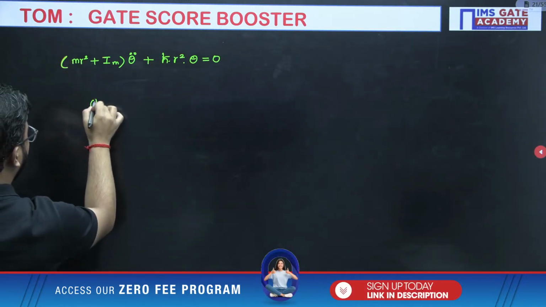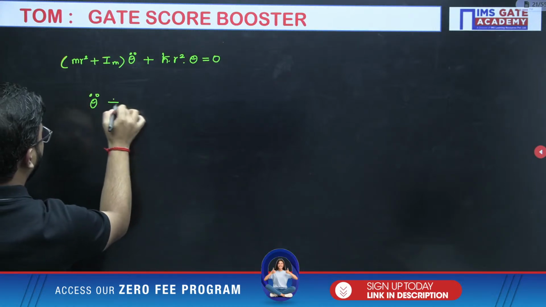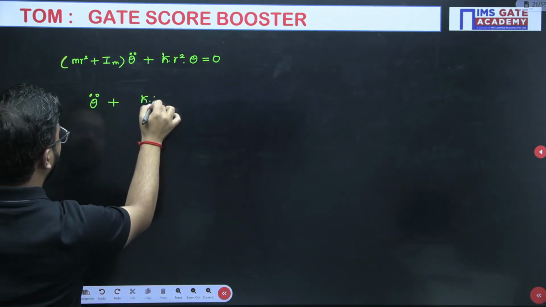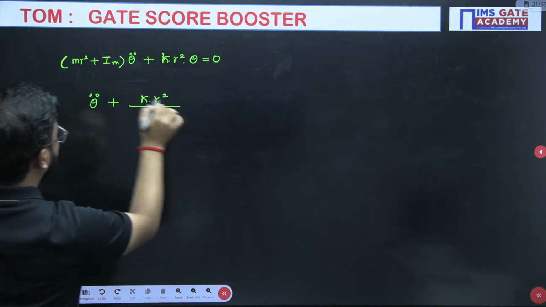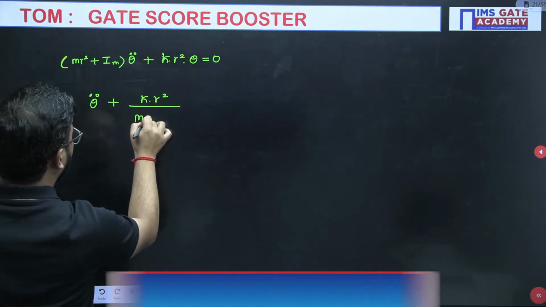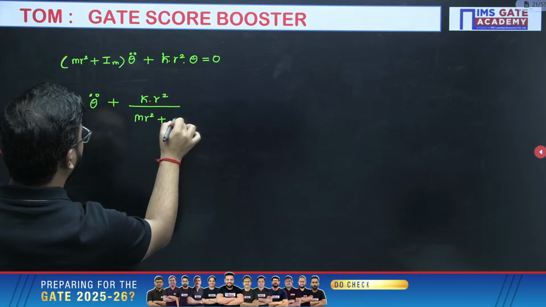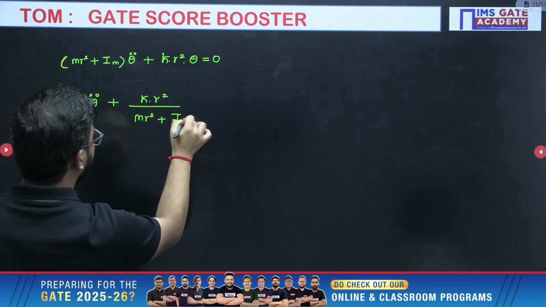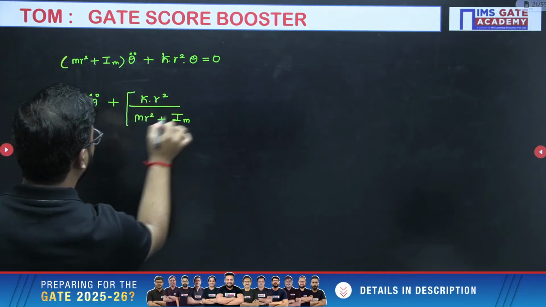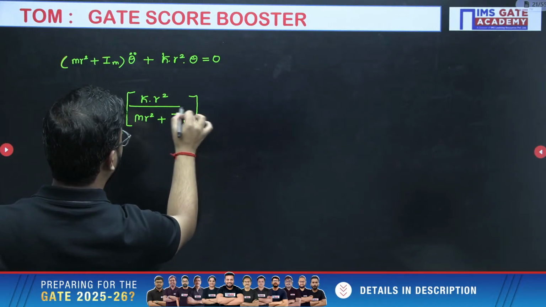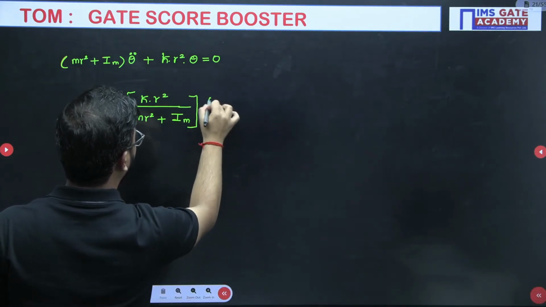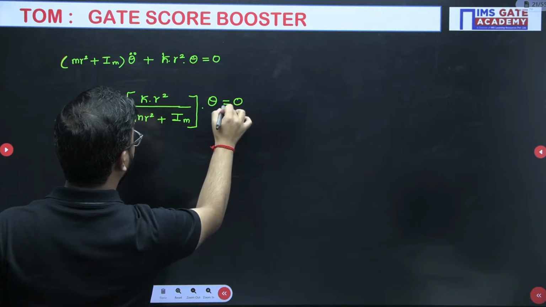Now theta double dot plus k r square divided by m r square plus mass moment of inertia into theta equals 0.